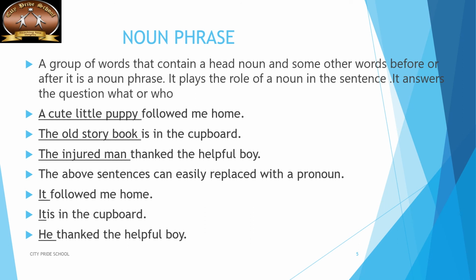Like the cute little puppy. We're talking about the cute little puppy. Followed becomes your verb, so before that you have the noun phrase. It's that simple. But remember, it should be the noun, it shouldn't be an adjective or something else.